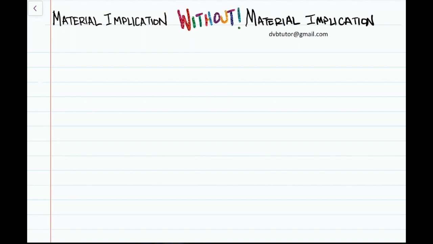So, by material implication, I mean the inference rule which says from a sentence of the form if P, then Q, we may infer a sentence of the form either not P or Q, and vice versa.